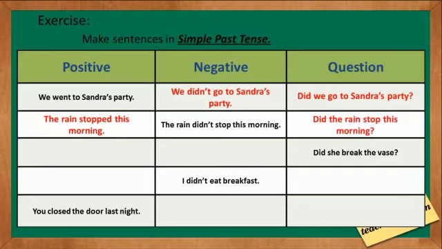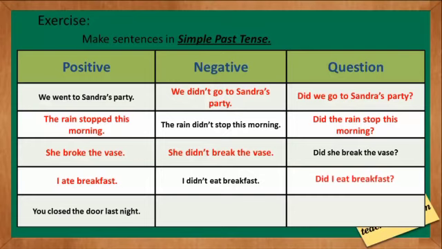Next sentence is, did she break the vase, which is question. We will make positive and negative. She broke the vase. And in negative, we will use she didn't break the vase. Students, as you can see, we have used the second form of verb in positive and the first form of verb in negative and question with did. Our next sentence is, I didn't eat breakfast, the negative form, and in positive, I ate breakfast. Did I eat breakfast? In the question.